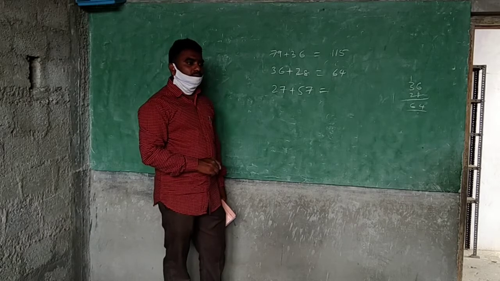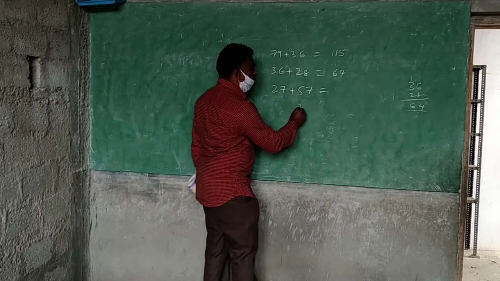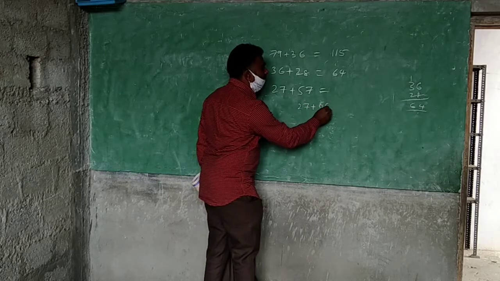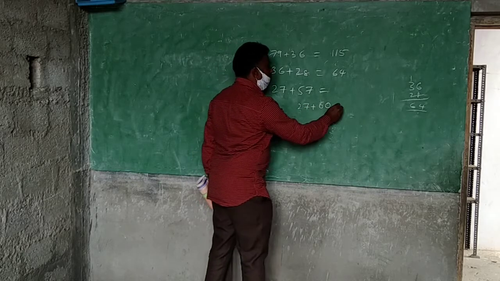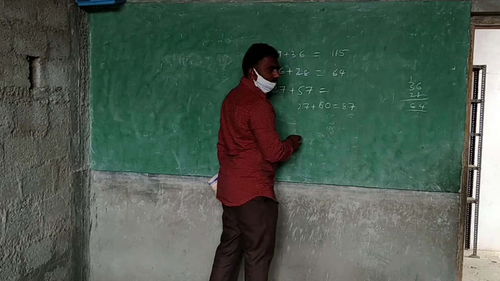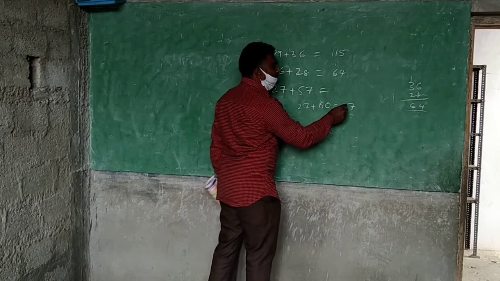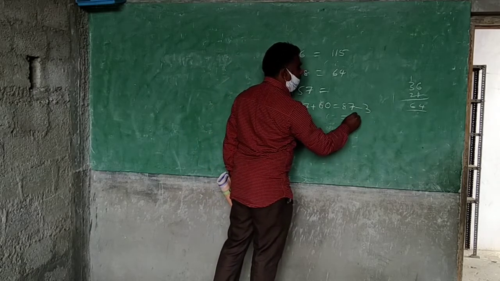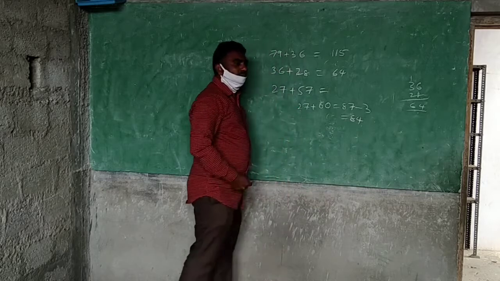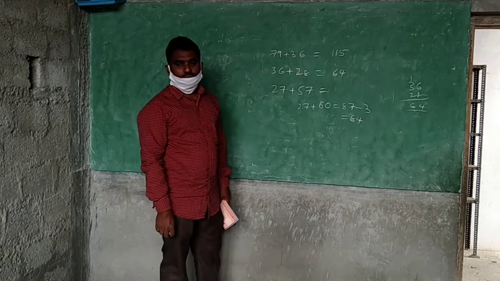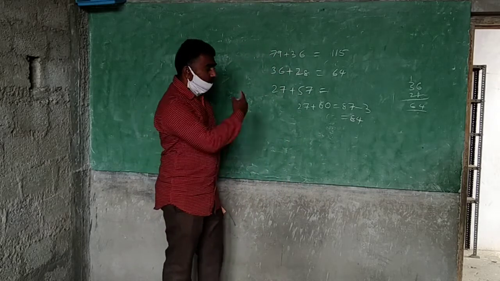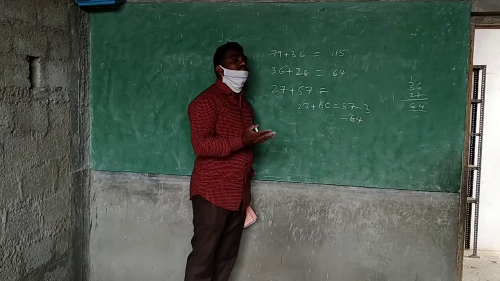You understand? So I am taking 27 plus 60. Answer 87 is coming. Here 3 extra I have taken. That's why I am subtracting 3. So what am I getting here? 84.